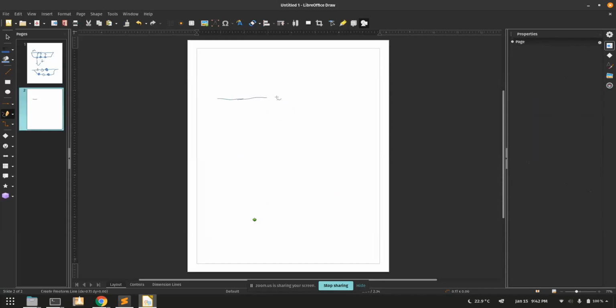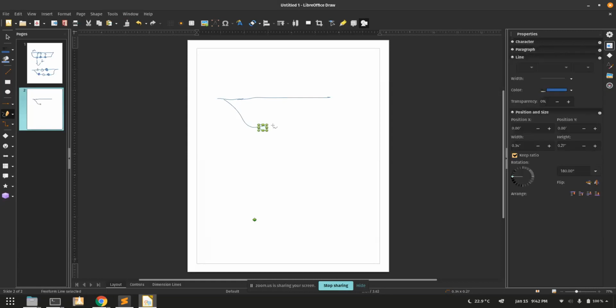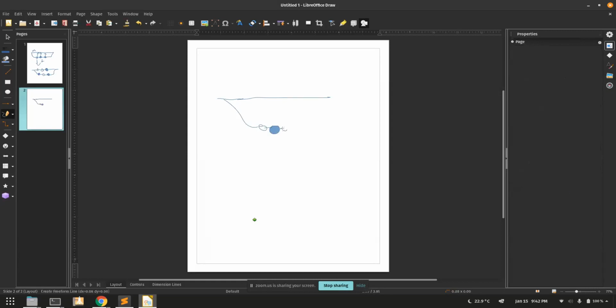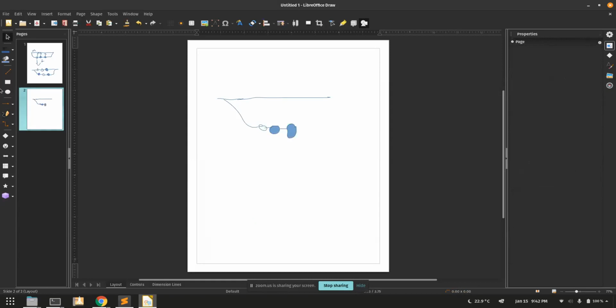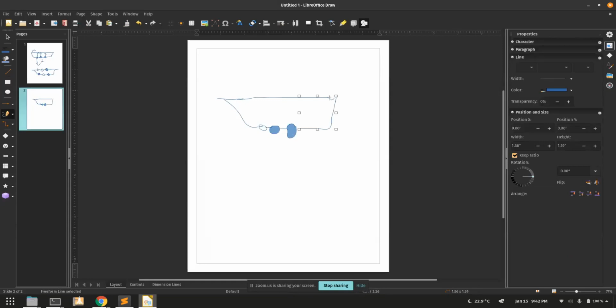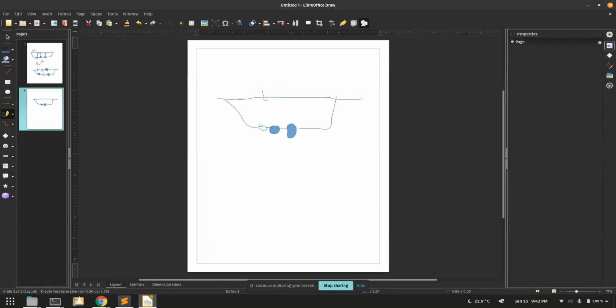Let's say this is the master branch and this is your branch. Now let's say there is a square commit.